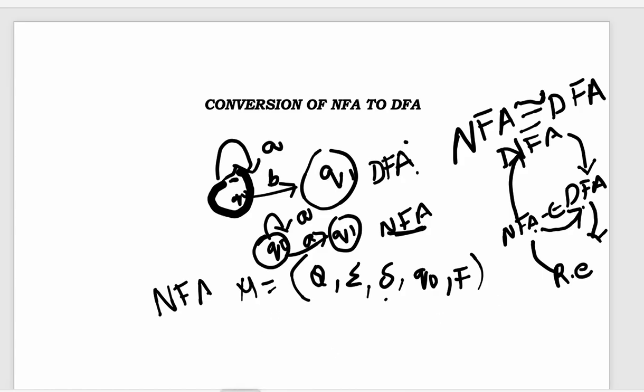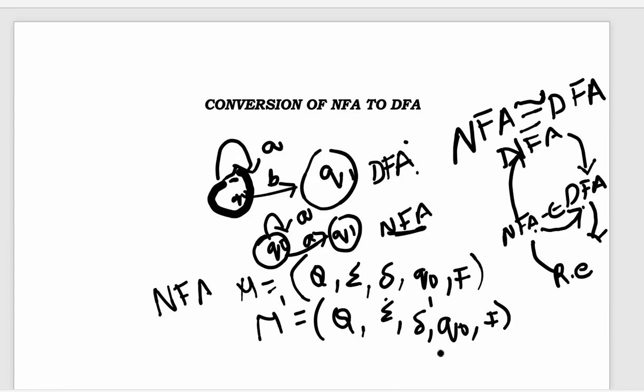Whereas DFA we write it like this: DFA equal to M dash (Q, sigma, delta dash, q0, F), to differentiate between NFA and DFA. Q is the set of states, sigma is the input alphabet set, and the inputs that are there for NFA will also be the same input symbols for DFA as well. Initial state will also be the same. The only difference comes in transition. Here, for differentiation only, we are writing the NFA transition as delta and the DFA transition as delta cap.